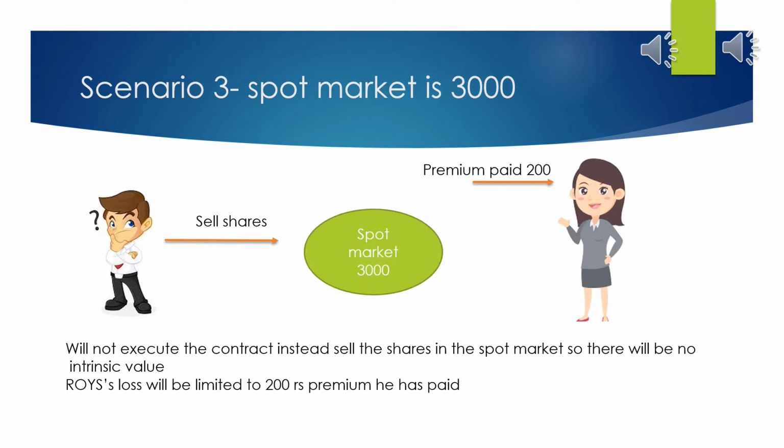In the scenario where the spot price is 3000 rupees, if Mr. Roy sells his share in the spot market, he will receive 3000 rupees, and if he executes the contract, he will receive 2000 rupees. So naturally he will not execute the contract, but still he has to pay a premium of 200 rupees to the writer of the option. So over here his loss is limited to the premium he has paid, that is 200 rupees. Now we have taken three scenarios. The same scenarios I have explained in tabular form in the next slide. So let us see that.